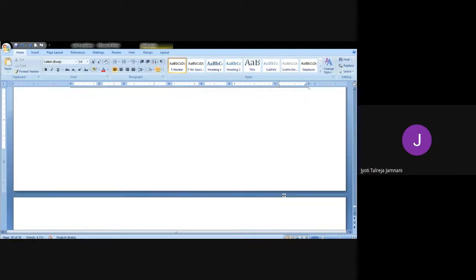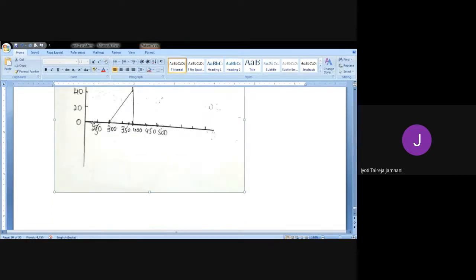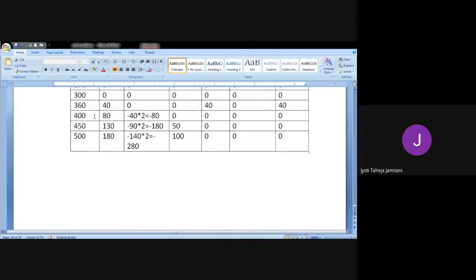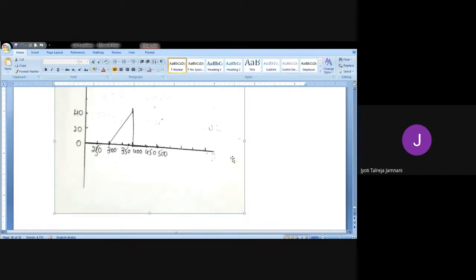So if you look at the graph, it's on the quadrant that is 0. At 250 you have 0, at 300 you have 0, all the prices you have 0. Only at one price you're gaining 40 rupees, which is 360. So in between 350 and 400 there is 360, you're gaining 40 rupees here. So it's a straight line on the quadrant going up to 40, coming down, and again a straight line. So this is how the graph will look like. We don't have any loss. We are at 0 or we gain 40 rupees. Is that clear with this sum?